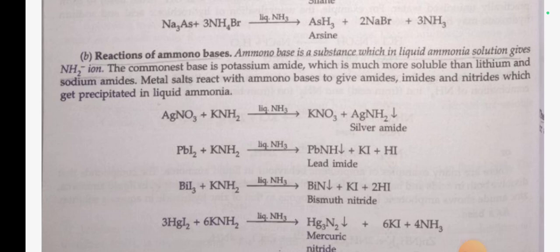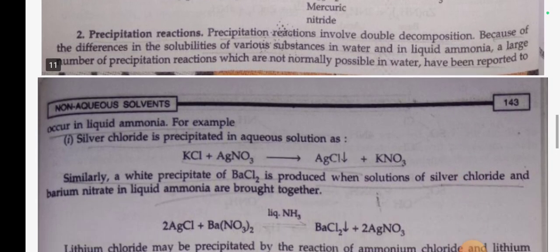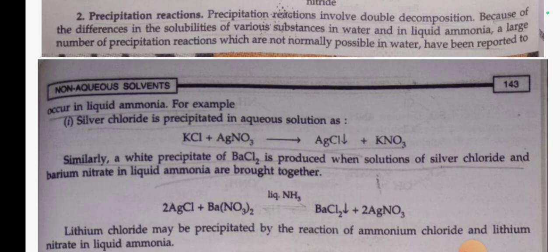Metal salts react with ammonobases to give amide, imide and nitride, which get precipitated in liquid ammonia. AgNO3 plus KNH2 in liquid ammonia gives KNO3 plus AgNH2, silver amide. PbI2 plus KNH2 in liquid ammonia gives PbNH, lead imide, plus KI plus HI. Precipitation reactions involve double decomposition.